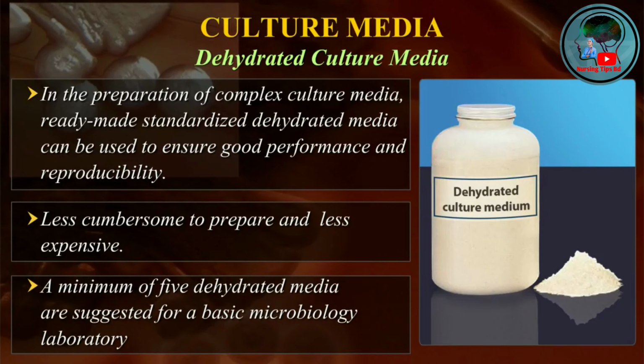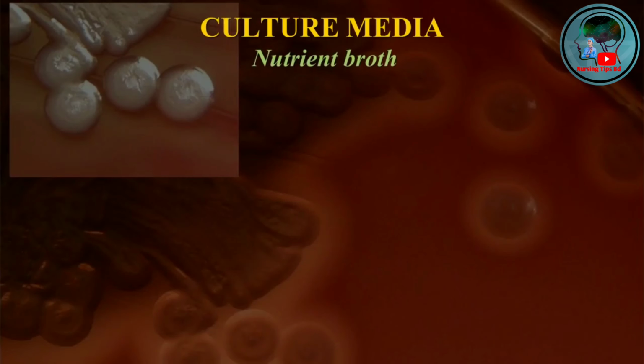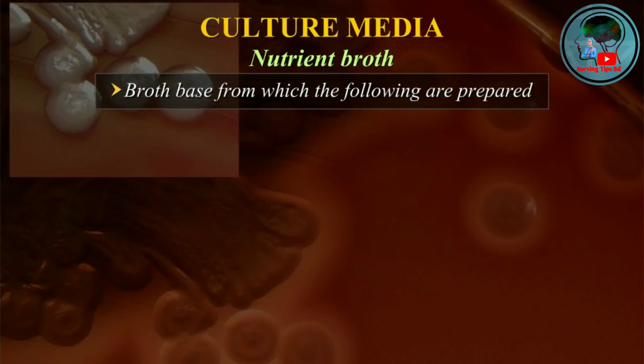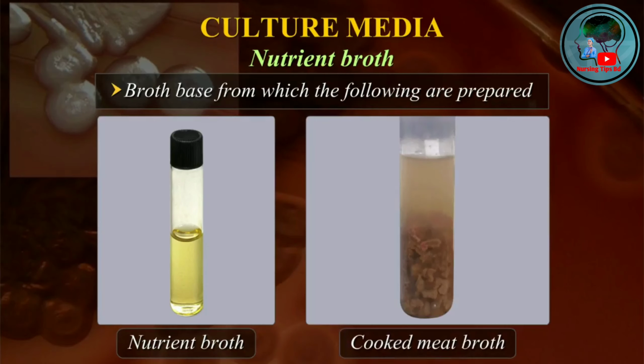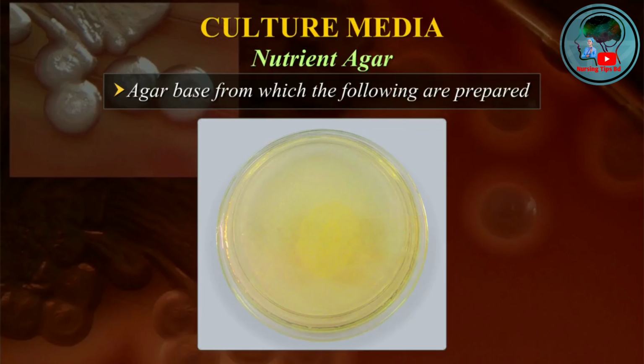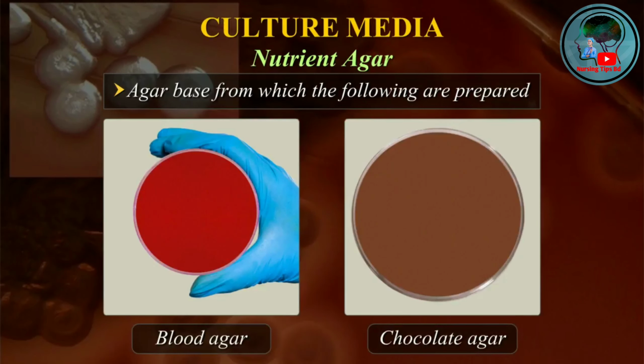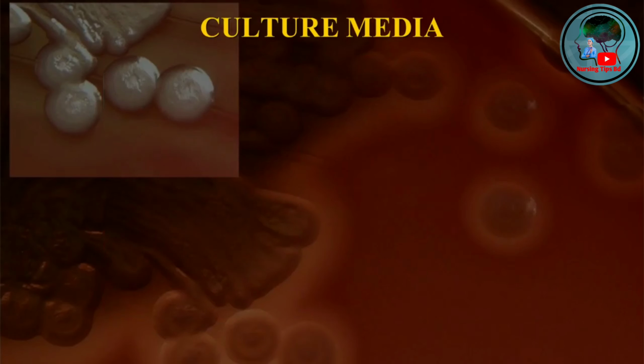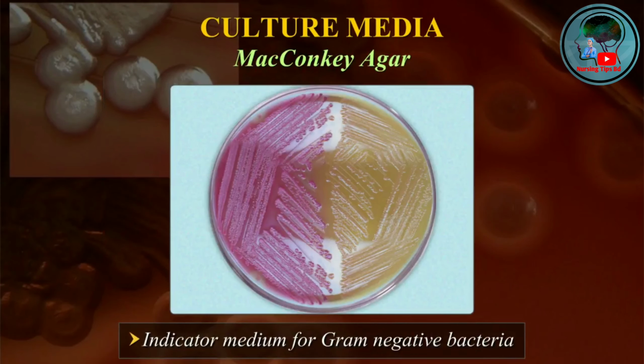A minimum of 5 dehydrated media are suggested for a basic microbiology laboratory. Nutrient broth is a broth base from which nutrient broth, cooked meat broth, etc. can be made. Nutrient agar is used to make blood agar, chocolate agar, etc. MacConkey agar is used mostly as an indicator medium for gram-negative bacteria.